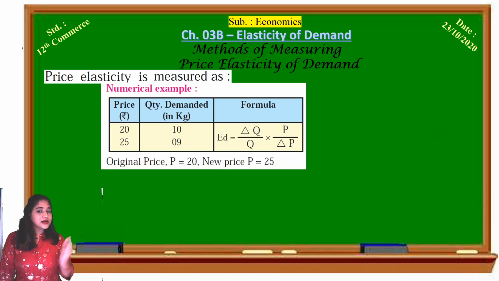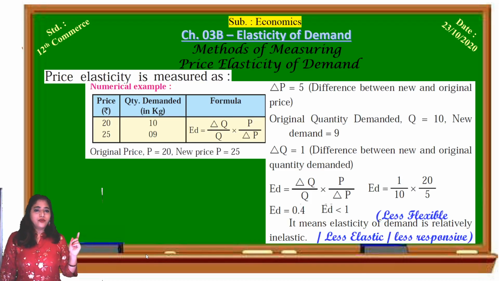The formula has been given: elasticity of demand is equal to delta Q upon Q into P upon delta P. Originally the price was rupees 20, and now the price is rupees 25. What is the difference in the price? 5 rupees. So delta P, that is the change in price, is equal to 5, the difference between the new and original price. What is the change in demand?